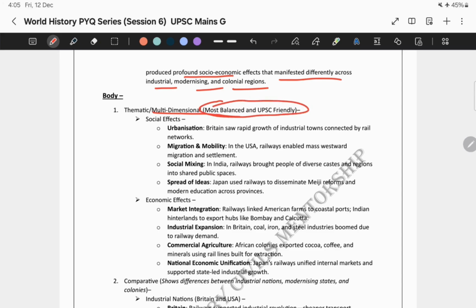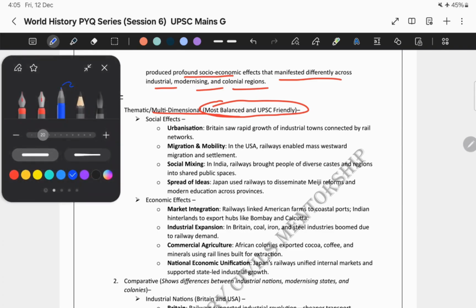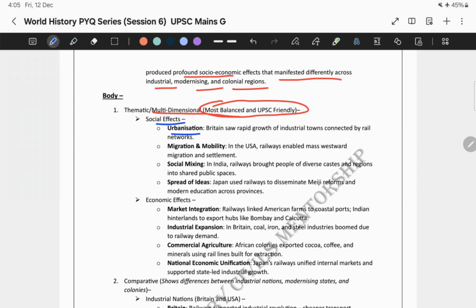So, try to write your answer in a multidimensional manner. That will showcase to the examiner that this particular aspirant is aware of all the dimensions. First is the social effects. In the social effects, what can we write about? We can mention urbanization: Britain saw rapid growth of industrial towns connected by rail networks.